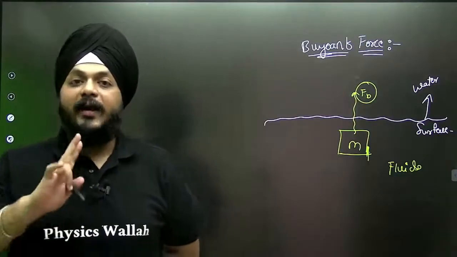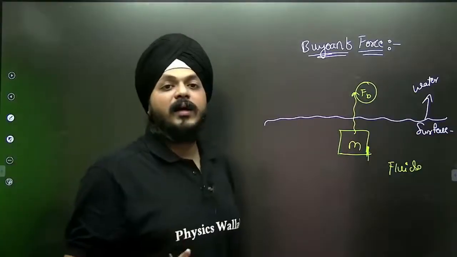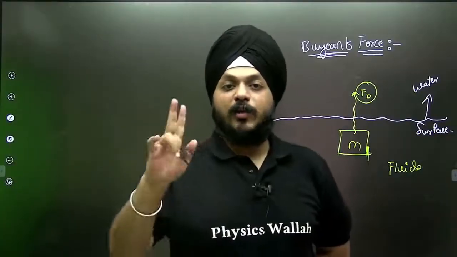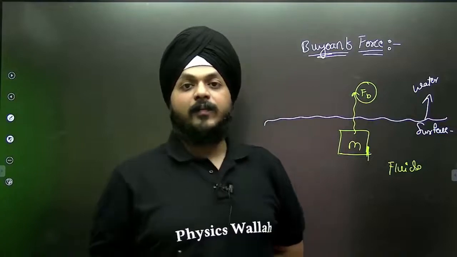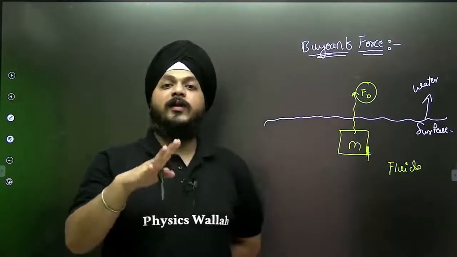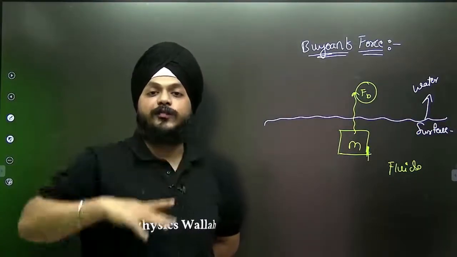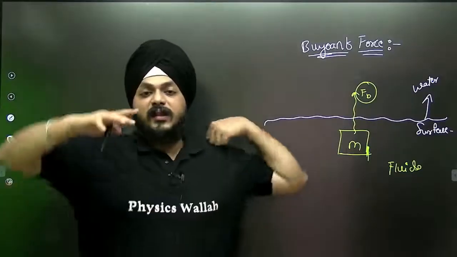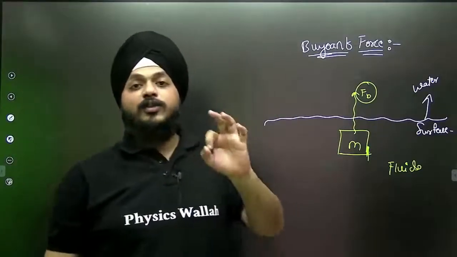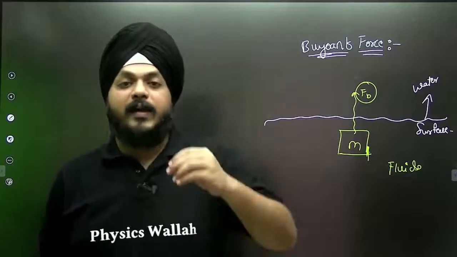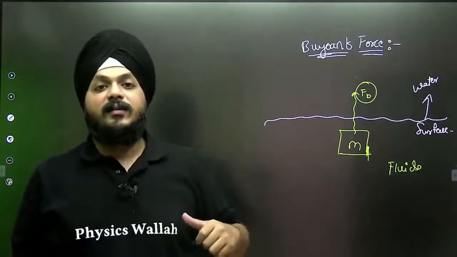The reason is buoyant force is responsible for the particles that are floating at a specific depth. Buoyant force is responsible for objects moving on the surface of the water, like steamers and ships. It is also responsible, maybe indirectly, for a particle that is sinking inside.